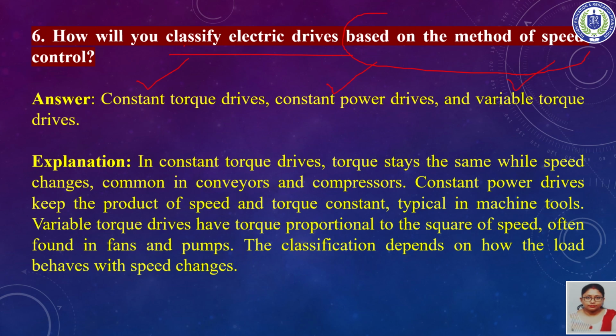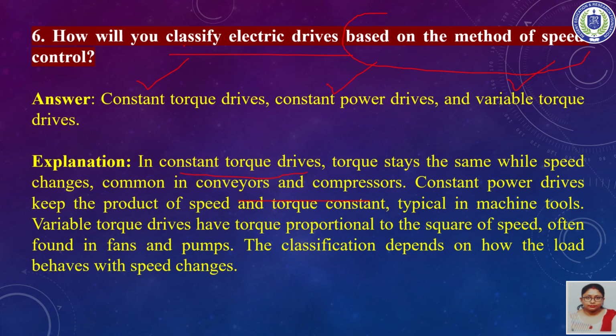In constant torque drives, the torque stays the same while the speed changes. That means your torque will be constant, but speed changes. This concept we find in conveyors and compressors.